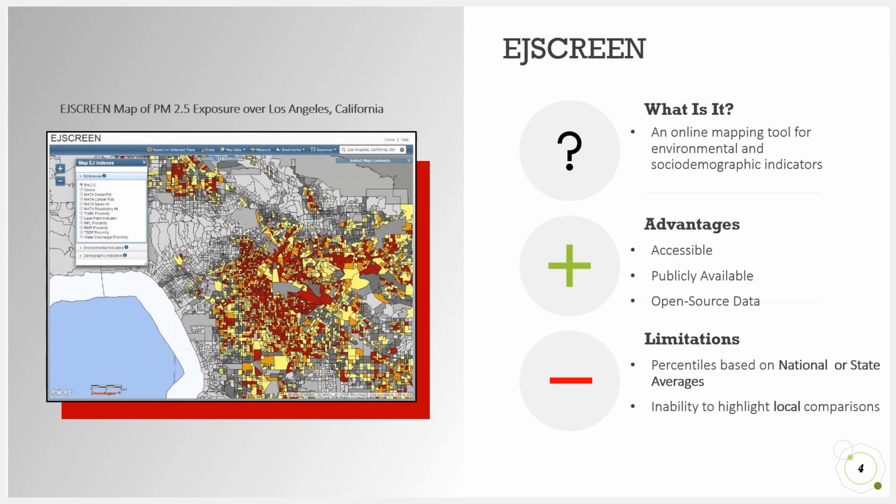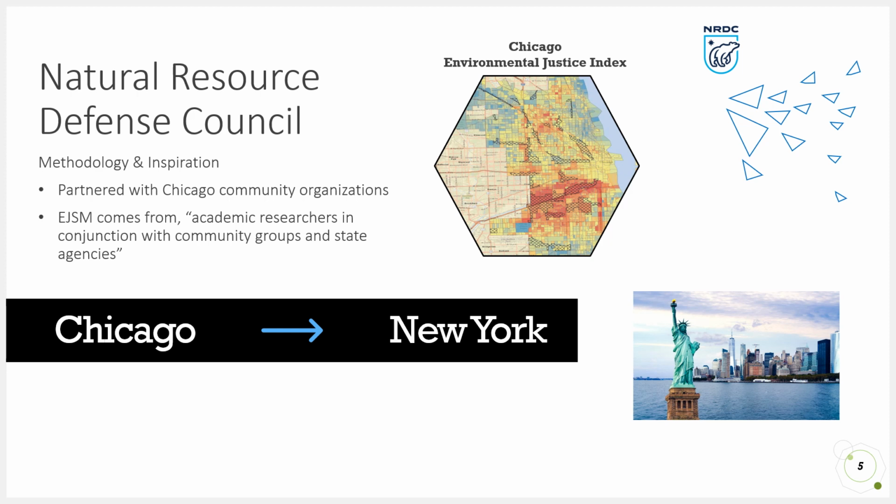as cities. Luckily, in 2018, the Natural Resource Defense Council, a nonprofit organization dedicated to protecting the Earth and its people, partnered with Chicago community organizations to apply the EPA's EJ Screen dataset and reveal local nuance from a novel methodology adopted from the collaboration of academic researchers, community groups, and state agencies in California. The map produced by the NRDC worked to reveal necessary environmental justice concerns in the city of Chicago. Drawing inspiration from the work done in this project, I chose to adopt this methodology, but rather focus my study on New York City.